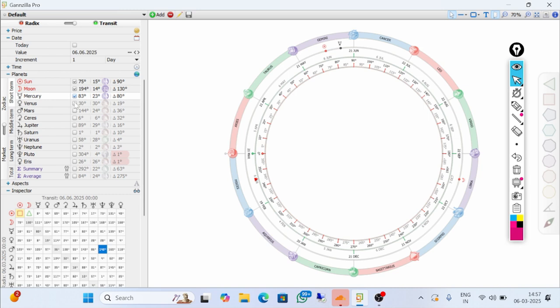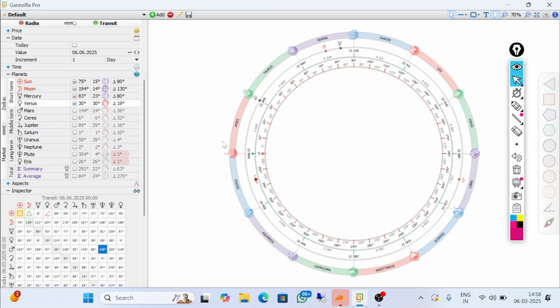Next planet is our Venus. Venus is the planet for money. But let us first talk again about Mercury. The signs for Mercury are Gemini and Virgo. So when Mercury is in Gemini and Virgo, it gives a very good impact in the stock market, especially in the communication and technology sector.